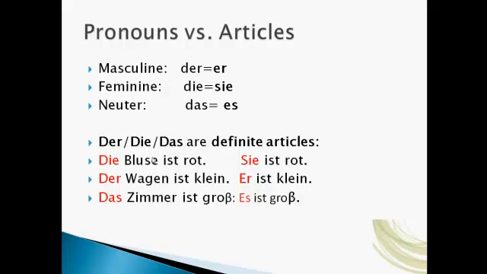For example, you have die Bluse, the blouse. So always learn them together. Die Bluse ist rot. Sie ist rot, and that's the pronoun, sie. Der Wagen ist klein. So this is for the car. Der Wagen is masculine. So you'd say er ist klein. Das Zimmer ist groß. Es ist groß. Meaning the room is large. And here you have a long vowel, the O sound, so you need the SZ character, groß.